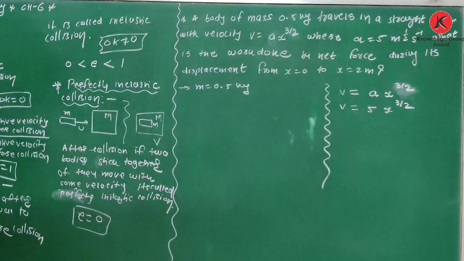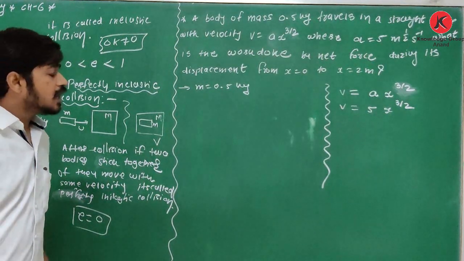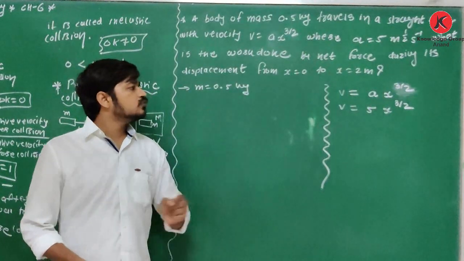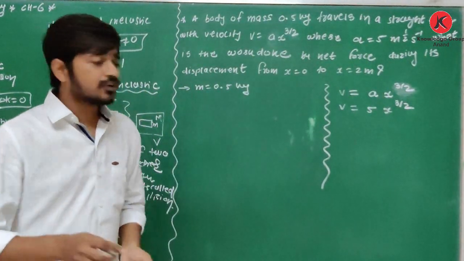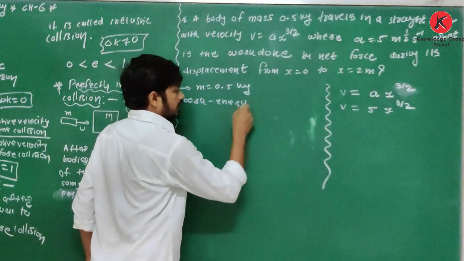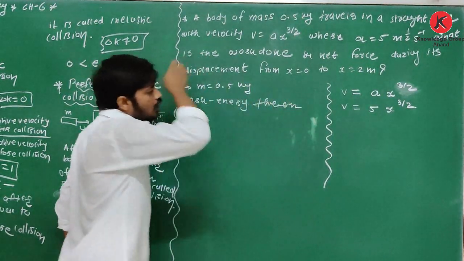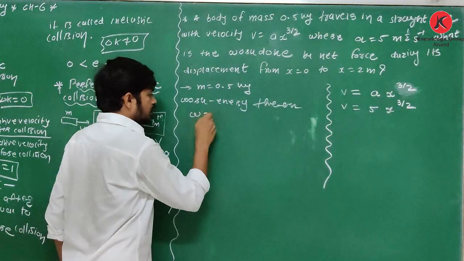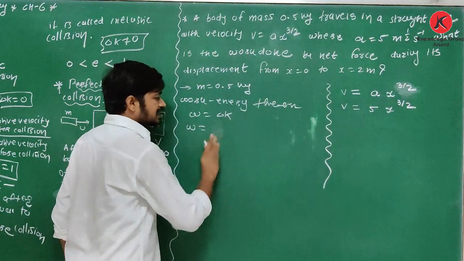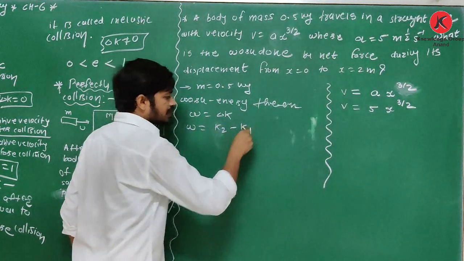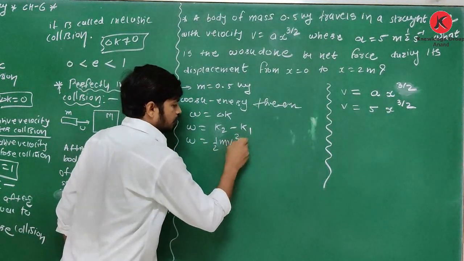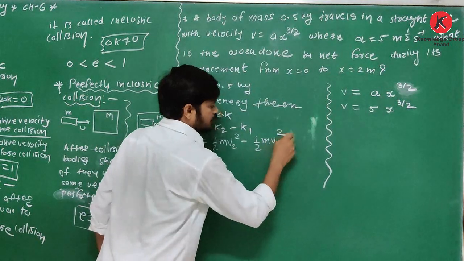Okay. What is work done by net force during its displacement from x is equal to 0 to x is equal to 2? See, you are not given any force. So how to find work done? Yes, we can use work energy theorem. Okay, what is work energy theorem? It is W is equal to delta K. That is W is equal to change in kinetic energy, that is K2 minus K1. Okay, so W is equal to half m v2 square minus half m v1 square.